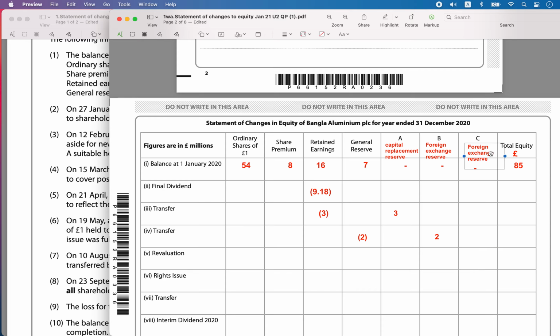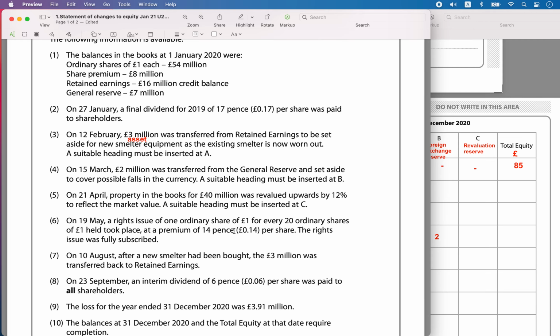So this is all the reserve creation. You should have prior knowledge of what type of reserve you are creating. If you don't know, you have to learn it from the accounting format videos which I have inserted in the link. So revaluation reserves are being created here.